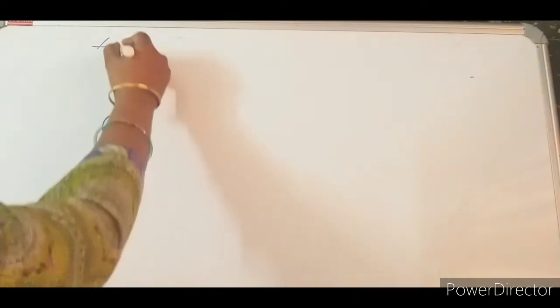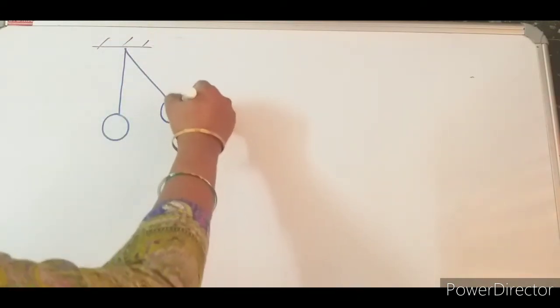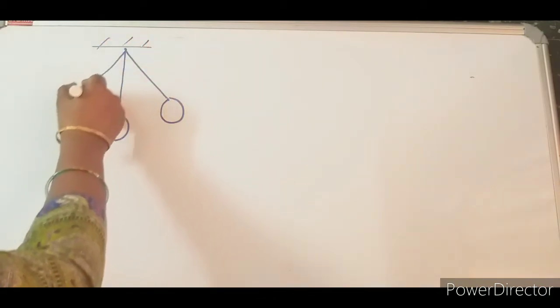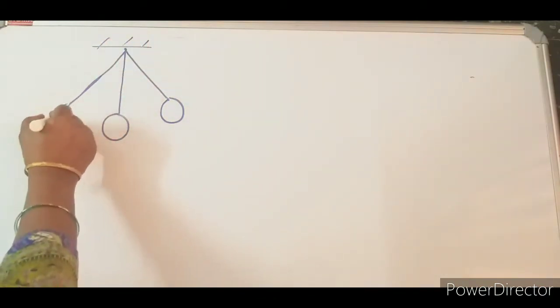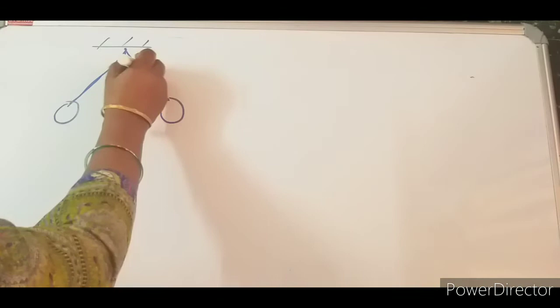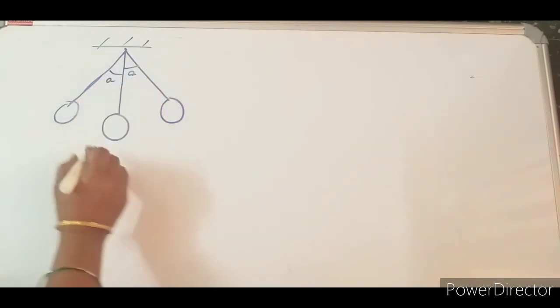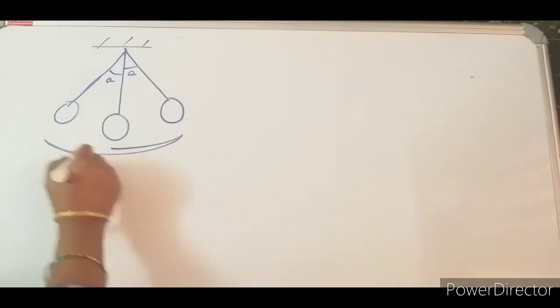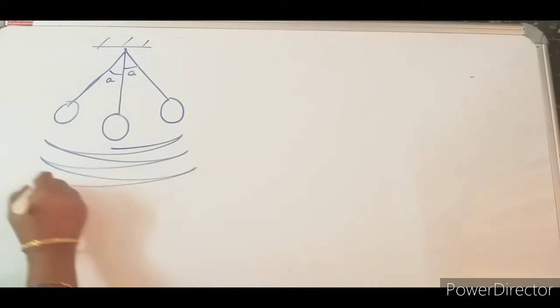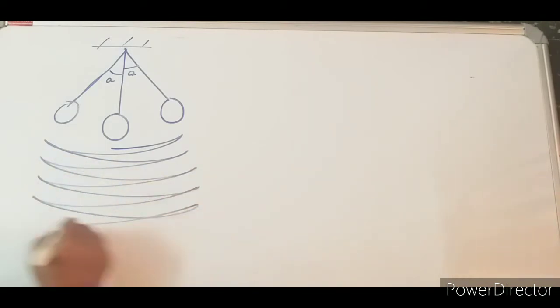Here the body is oscillating with the same amplitude every time. Remember this statement, it is very important for us. If this one is A, this one will be A, all the time it will be the same only.